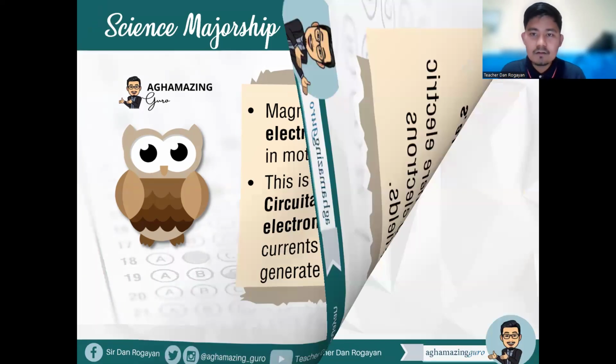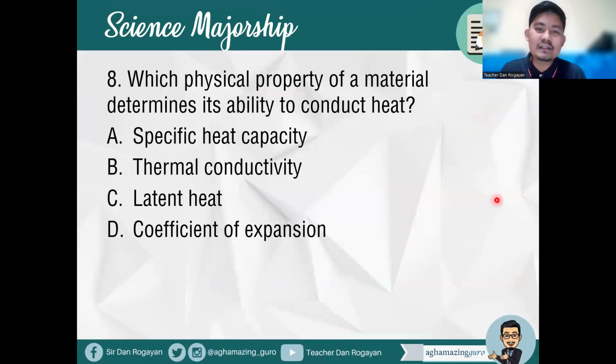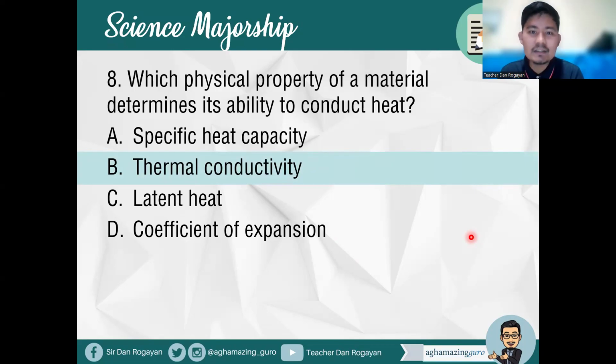Okay. Item number 8, which physical property of a material determines its ability to conduct heat? A, specific heat capacity, B, thermal conductivity, C, latent heat, D, coefficient of expansion. So what's your answer here, future LPTs? Okay, so the answer here is, of course, thermal conductivity, right?